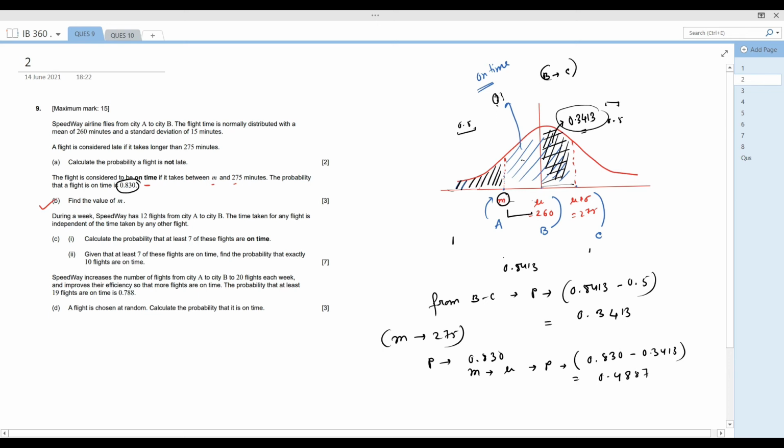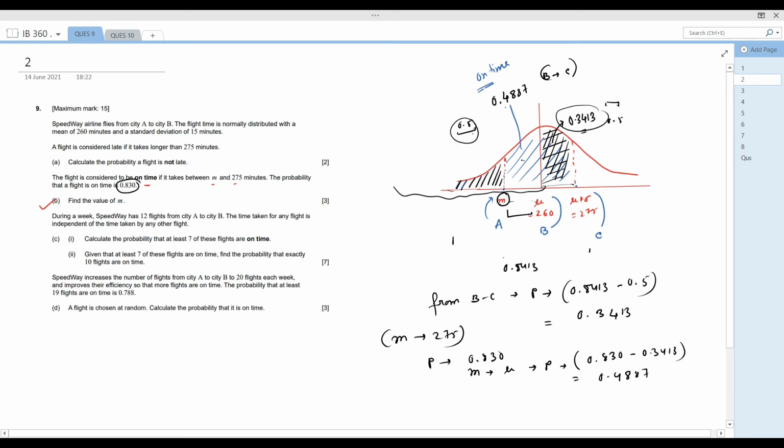This is the probability of this area, from m to mu, 0.4887. Now I have already told that this complete half is 0.5.